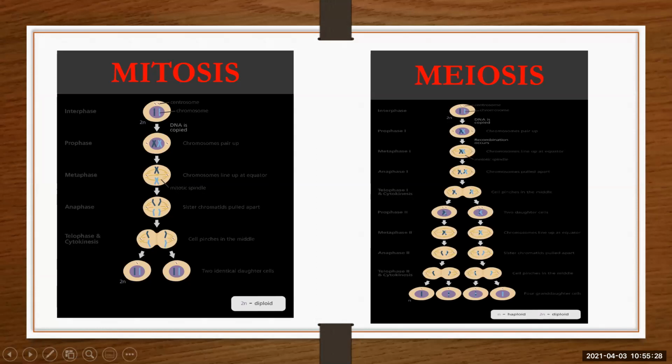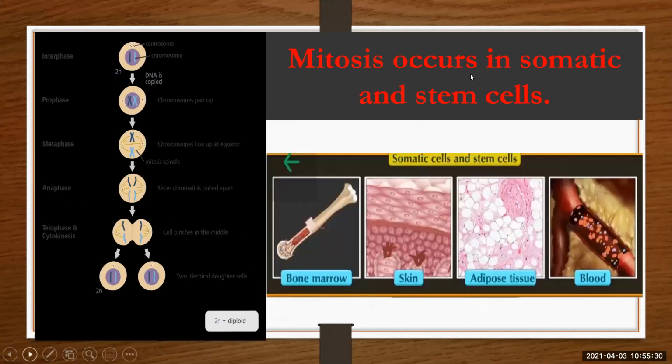Now let us see what mitosis is and where it occurs. Mitosis occurs in somatic and stem cells. In mitosis, the parent cell gives rise to two daughter cells which are exactly similar to the parent cell, with the same number of chromosomes. You can say they are diploid cells. So one parent cell gives rise to two daughter cells exactly similar to the parent cell. That is nothing but mitosis, and it occurs in somatic cells and stem cells.